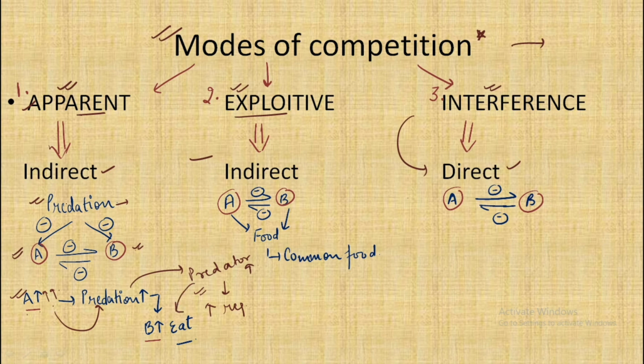So we can see that in apparent competition, species A is negatively impacting species B because of its large population.